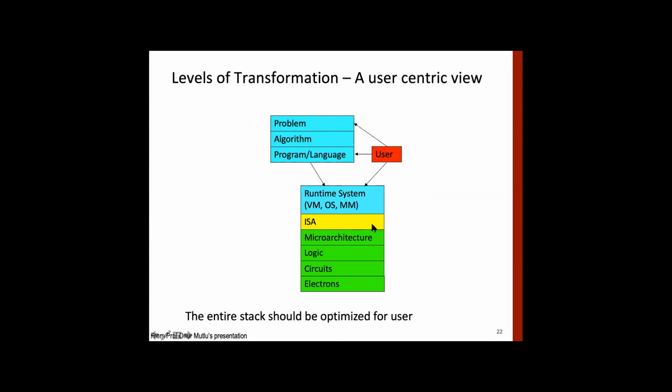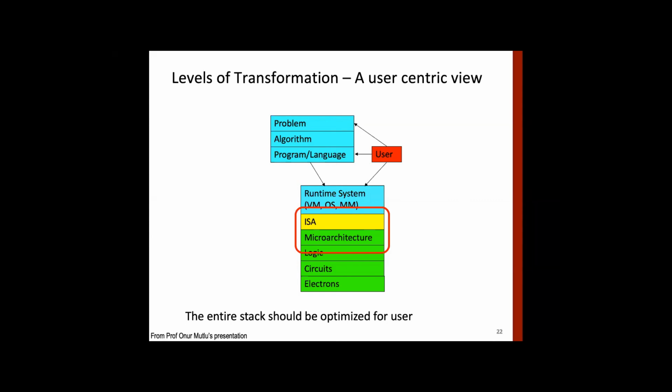Then ISA in general remains fixed for a certain period of time. But if the problem changes continuously, say for example nowadays we are doing largely video processing applications, then this part also has to change, and the corresponding microarchitecture will also change. But the change in ISA is very slow compared to the change in microarchitecture. It means the philosophy now is that the entire thing has to be optimized for users, or for certain types of applications.